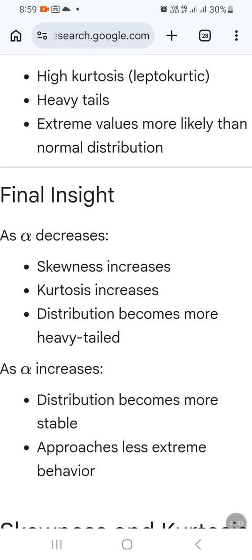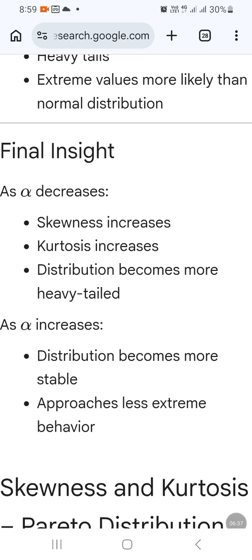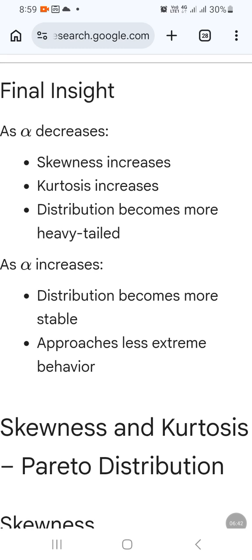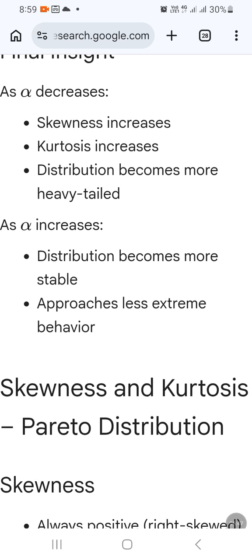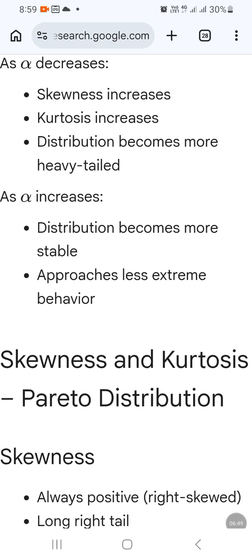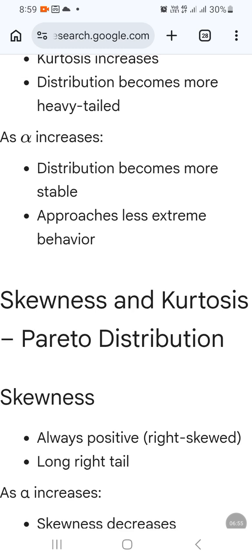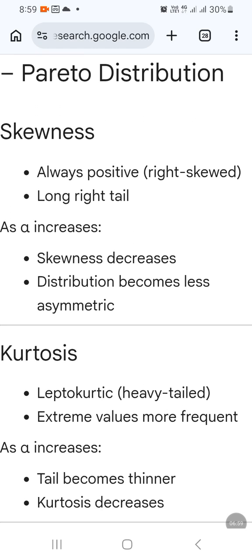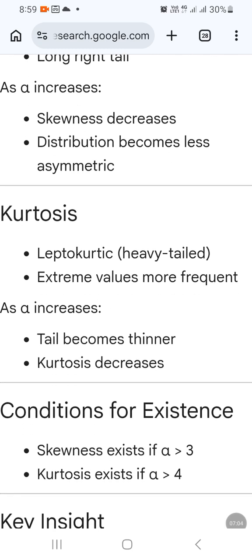As alpha decreases, skewness increases, kurtosis increases, and the distribution becomes more heavy-tailed. As alpha increases, the distribution becomes more stable and approaches less extreme behavior. So we have discussed the positive skewness and leptokurtic behavior of Pareto distribution.